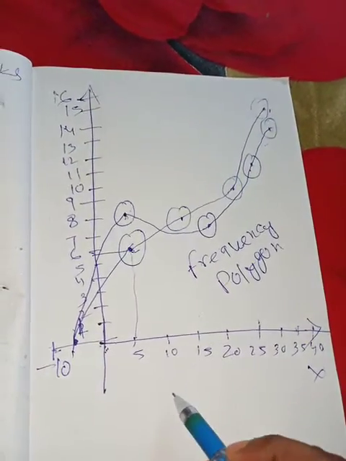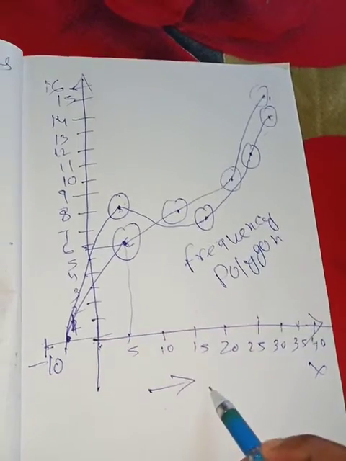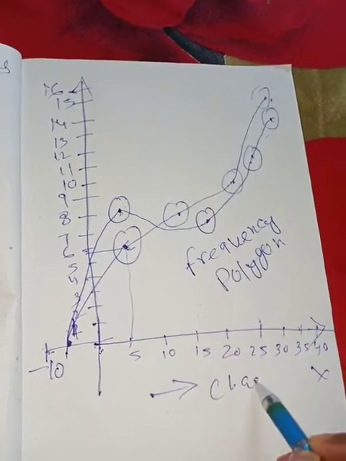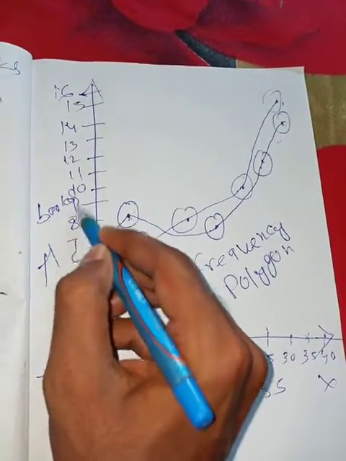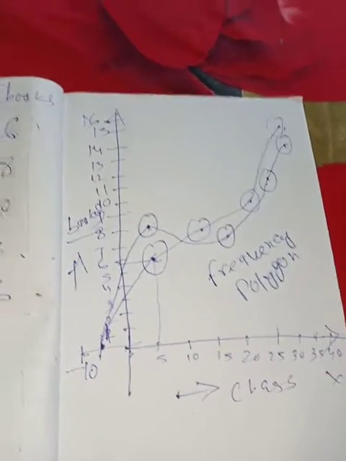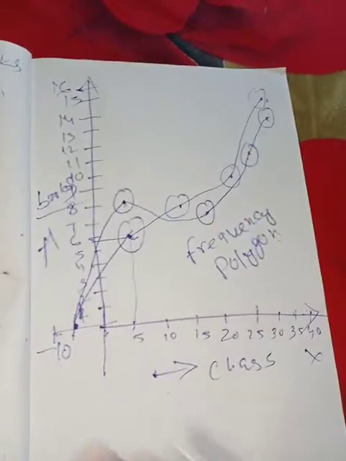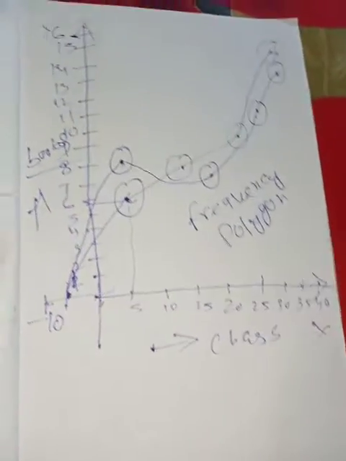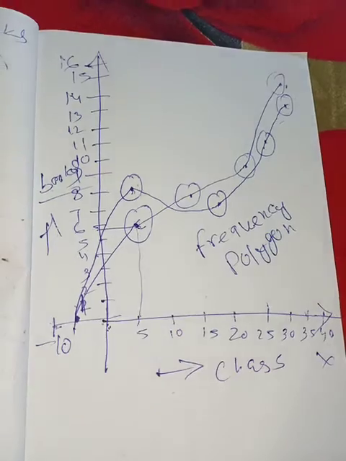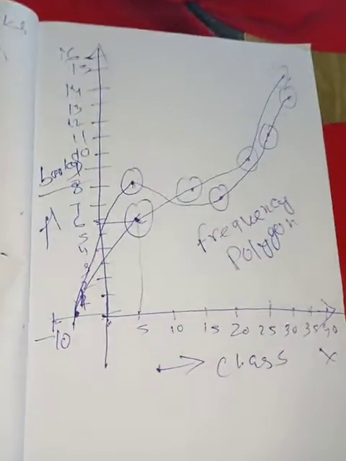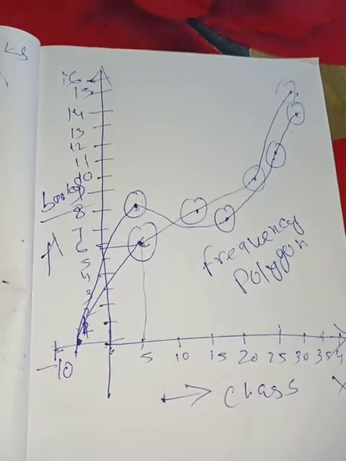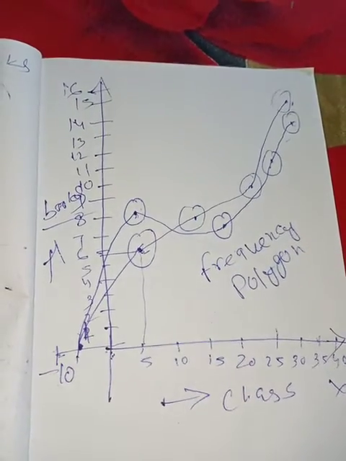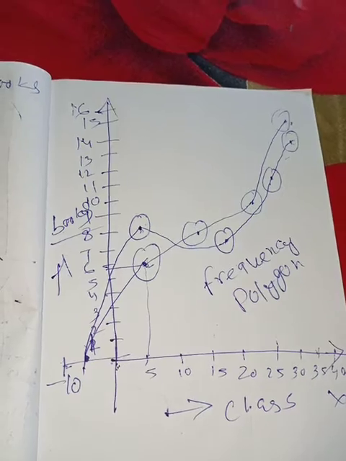I think you are able to understand that. In that section I have plotted class and their books. You have to write that. If it is said to draw the different polygon in the same graph, you have to draw like this, and you can compare them. What are the differences between the graphs? You can write that from the graph. I think you have understood all these things I have explained today. If you have any problem, you can ask me.